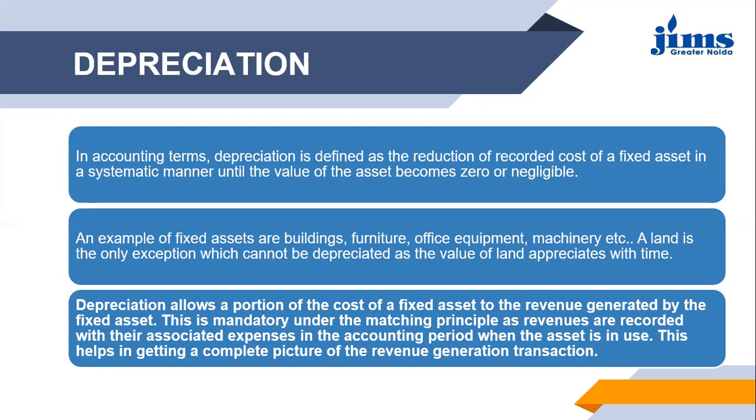But there is an exception, and one asset which is usually not treated for depreciation is land, because land usually increases in its value with the passage of time rather than being depreciated. Usually this is the only asset which shows an increment in value, otherwise all other assets are showing depreciation.